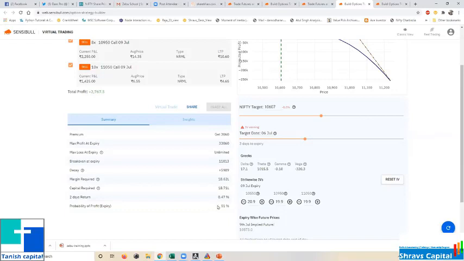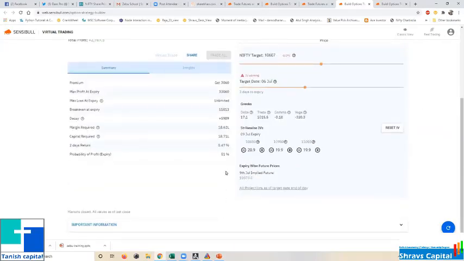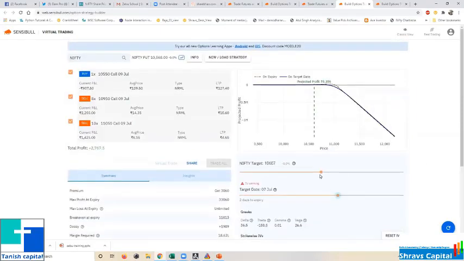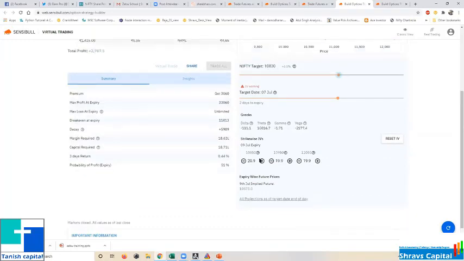So what I do is, like this, I will deploy based on my view. Within 2-3 days or within 1 week, I will get even 0.5%, or even something like this, just 1 day before expiry, no need to carry till expiry. And I'm expecting the market like this. So my profit will be something like this, or my loss will be something like this, only limited. So this much return I will get. Slowly I can deploy more capital.